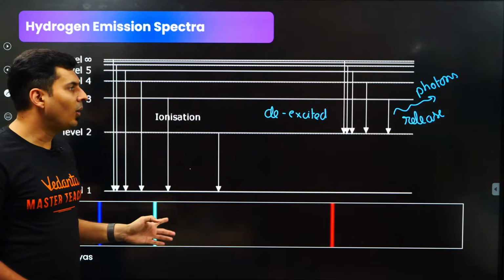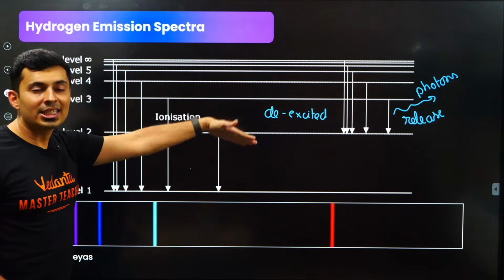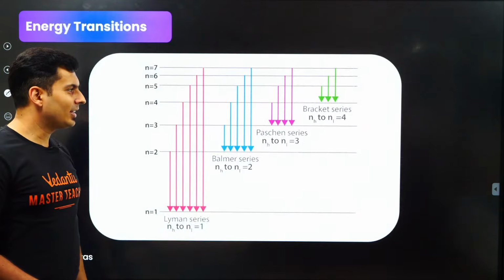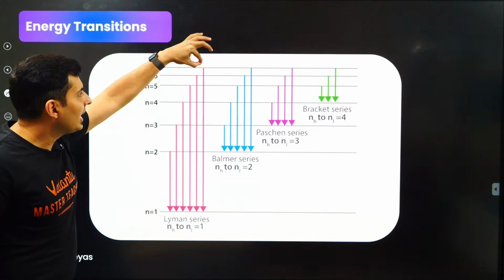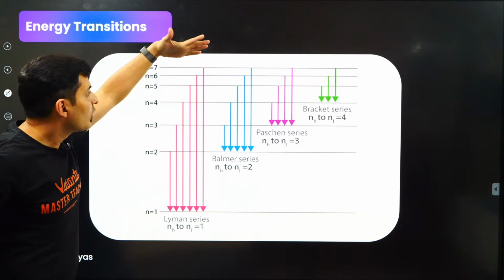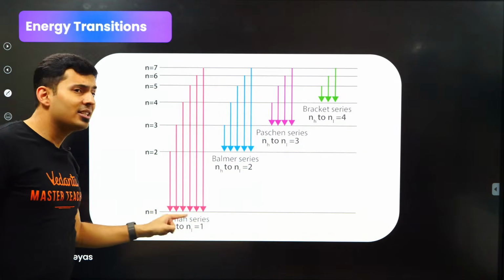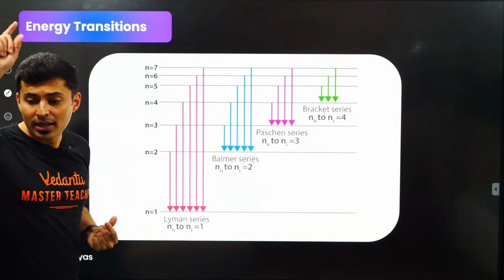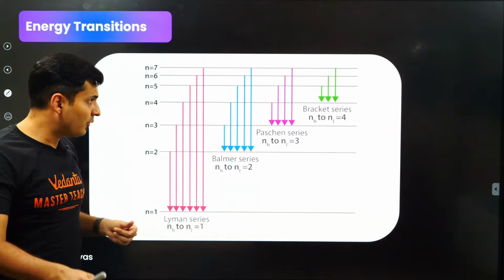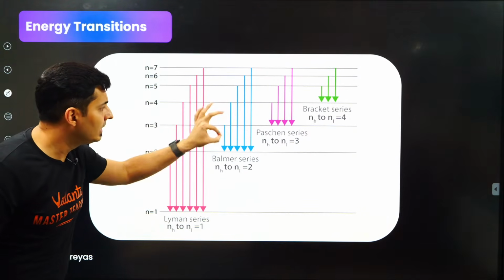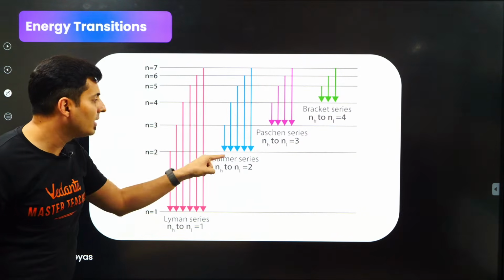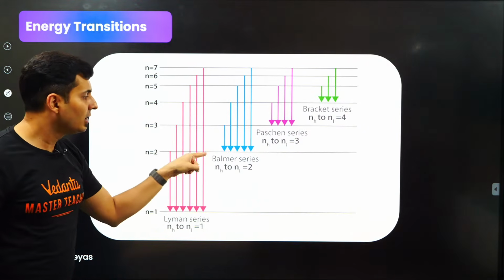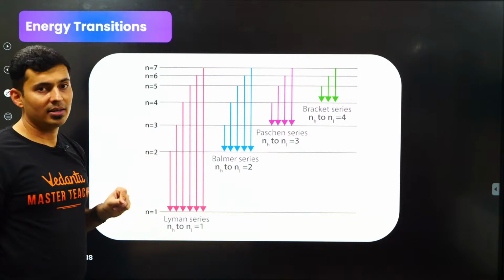Everyone fine? Now, the manner in which these transitions happen, they have certain names given to it. So there are series names. If the electron de-excites from higher energy to the lowest energy, which is n is equal to 1, those lines are called Lyman series. If the electron de-excites to n is equal to 2, those transitions which emit photons are called Balmer series.